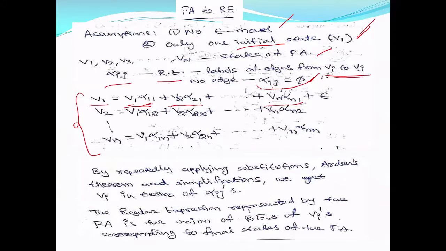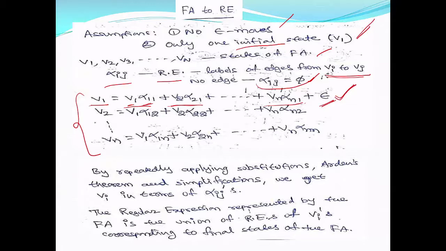From all other states, what are the transitions that are coming into V1? We are making an equation with those things plus epsilon. This extra epsilon is only for the initial state. That is what you have to remember, because the initial state can be reached without any input symbol also. So this you have to remember.